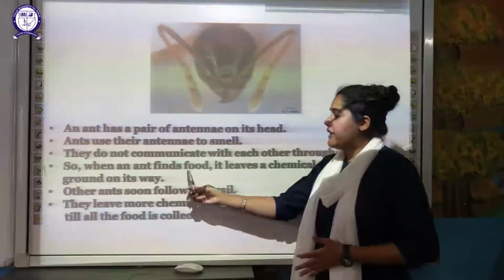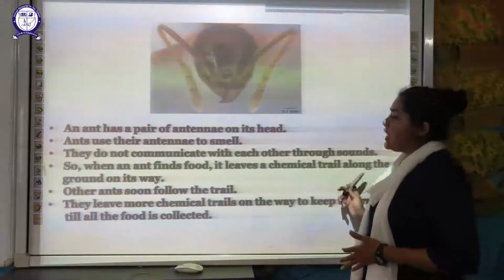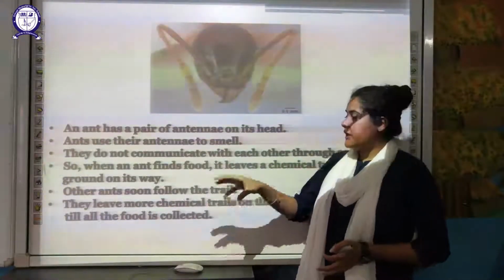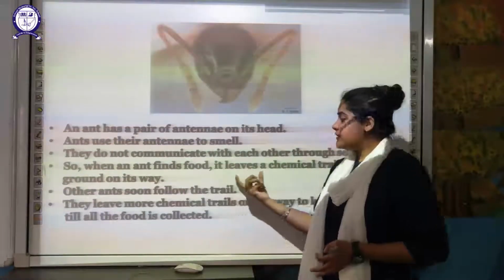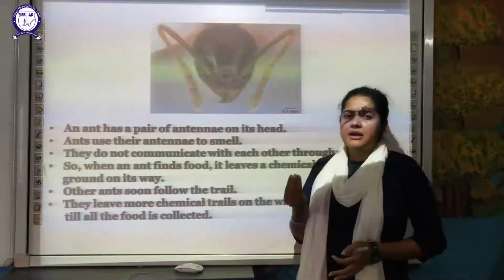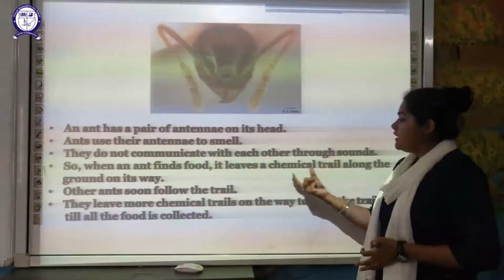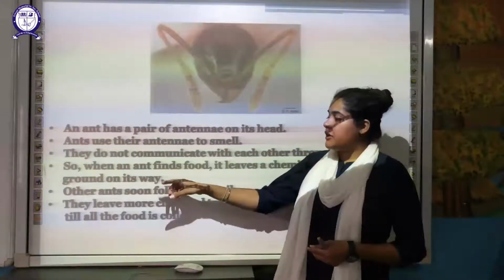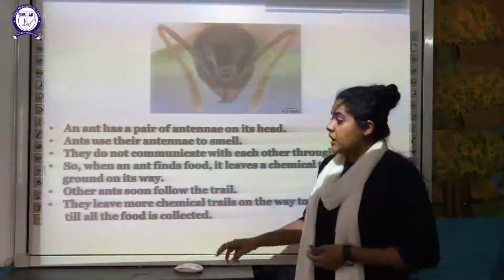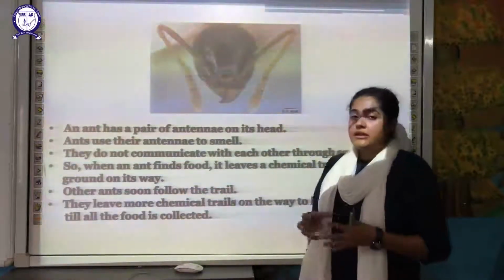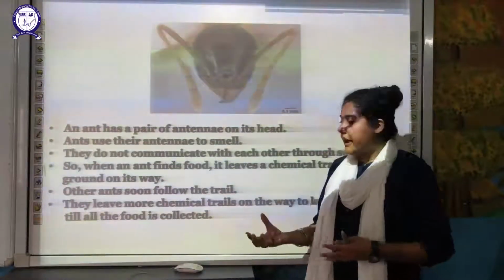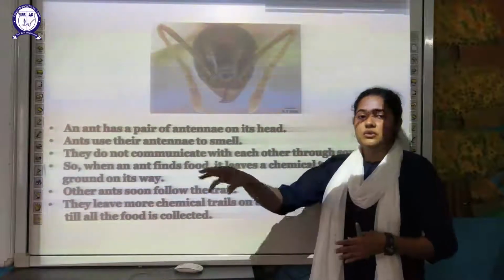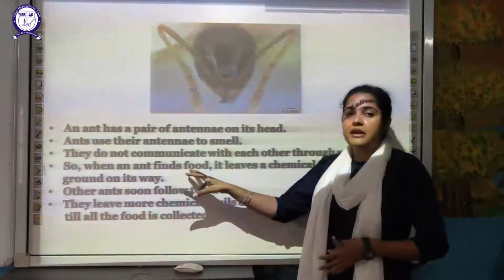When an ant finds the food, it leaves a chemical trail along the ground on its way. So if a certain ant has found food at a certain place, it is going to leave a chemical trail, a chemical smell or substance, released along the ground. Other ants soon follow the trail. Other ants can recognize the trail, follow it, and reach the ant who has found the food.